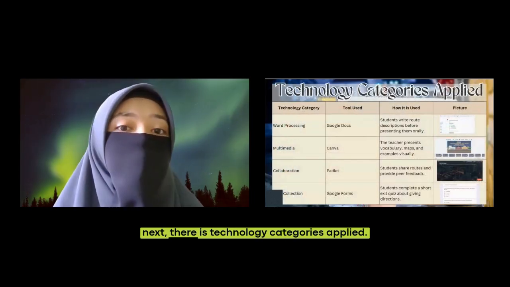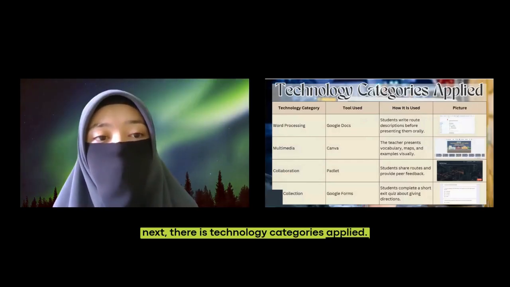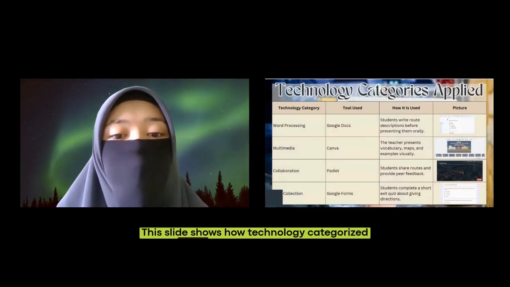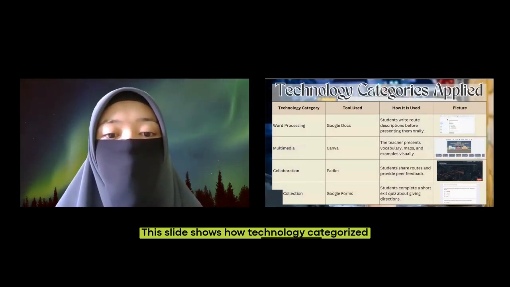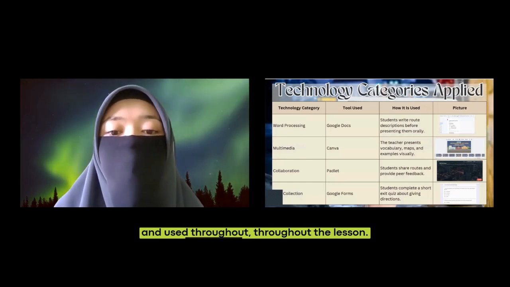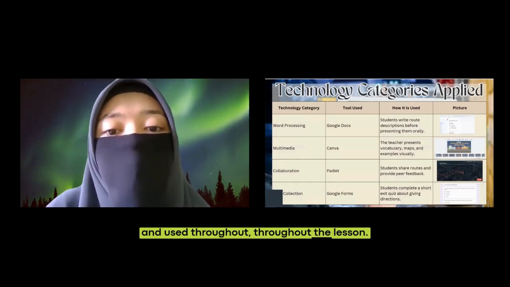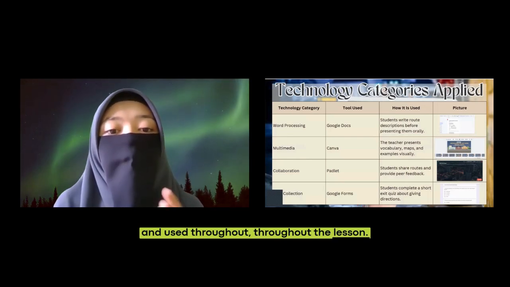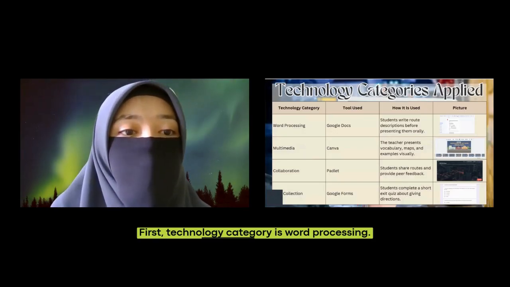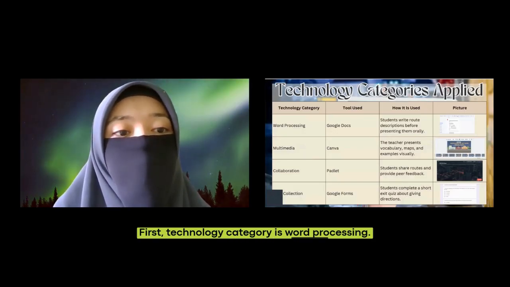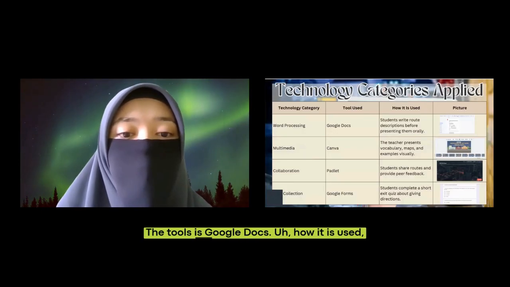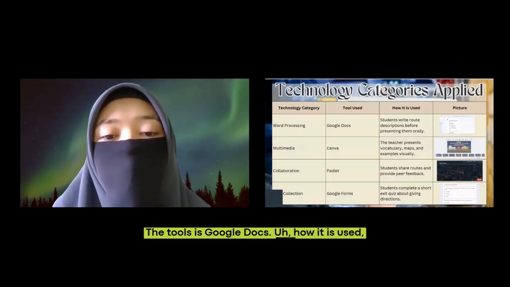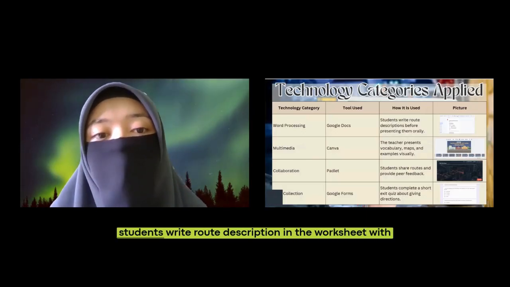Okay, next, there are the technology categories applied. This slide shows how technology is categorized and used throughout the lesson. First, the technology category is word processing. The tool is Google Docs. How is it used?